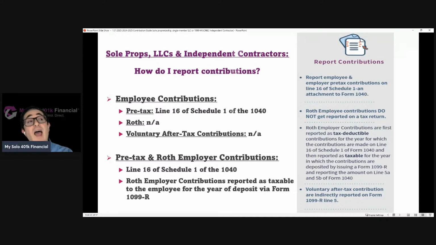And then it's going to be taxable to the employee for the year in which it's deposited. So if somebody's making a 2024 employer contribution here in 2025, and that employer contribution is made as a Roth contribution, that's going to reduce the taxable income for 2024, because it's reported as tax deductible for the year for which the contribution is made, 2024. But it's still going to need to be after tax because it's a Roth contribution. So it's now taxable to the employee for the year in which it's deposited. In other words, 2025, via 1099-R.